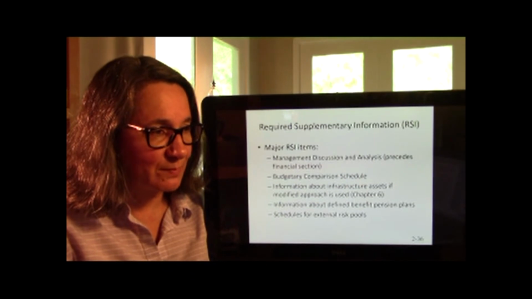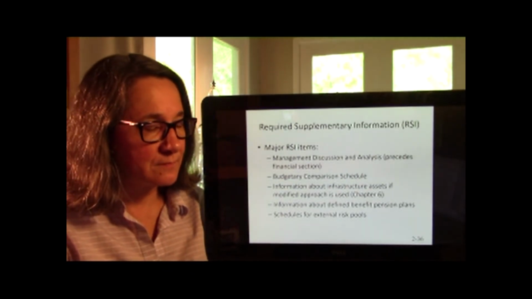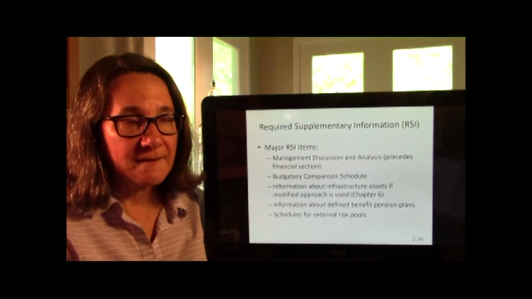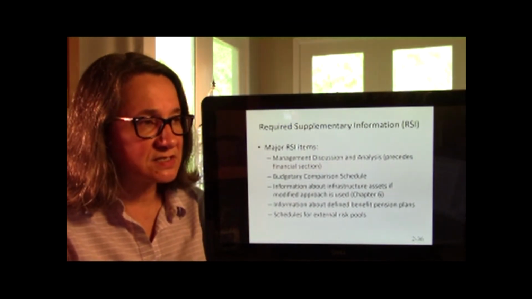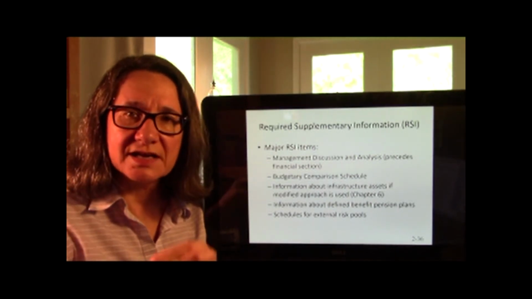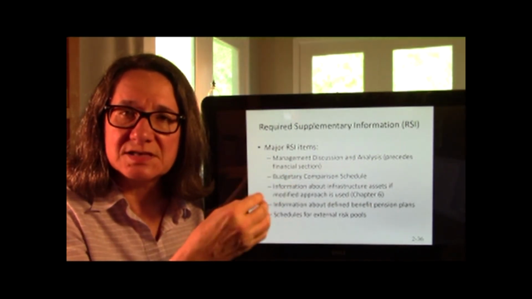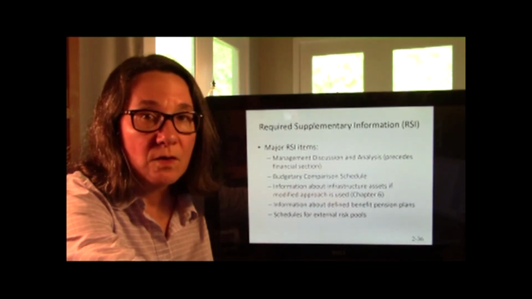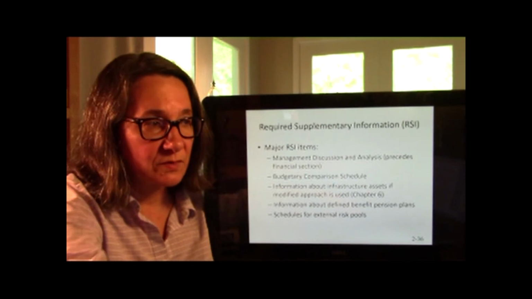And you have to have your budget and information about pension plans, right? And risk pools, things like that. So important information that's just not necessarily part of the financial statement numbers, right? But how did we get to those numbers? What do you need to know risk-wise about these numbers?